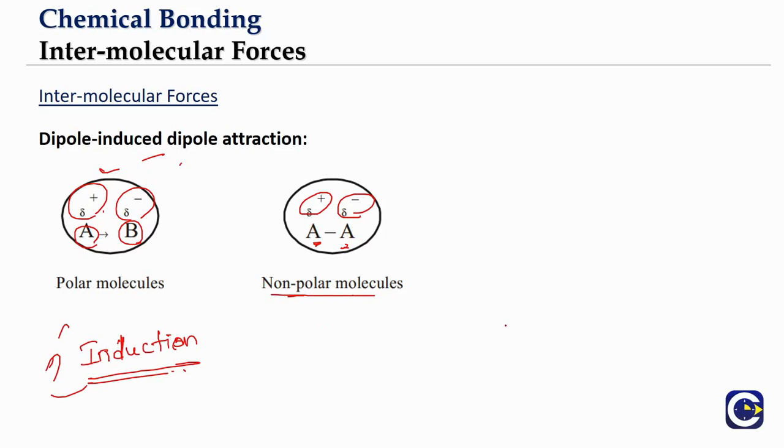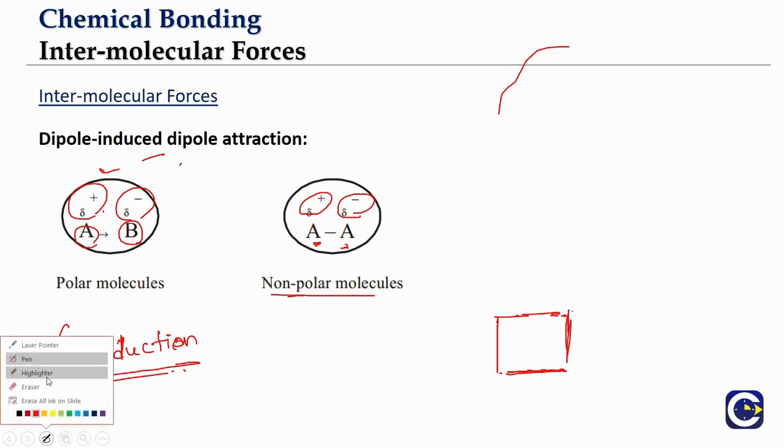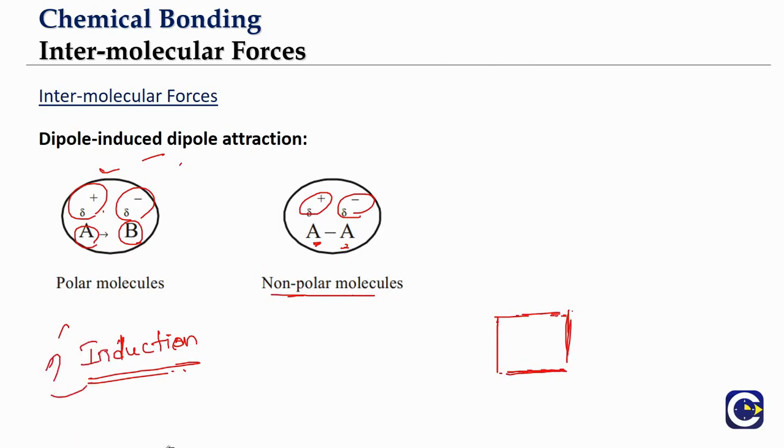Think about it. You have a substance which is uncharged. Now try to bring a positive charge close to it. I'll use a different marker so that we can see. So let us say we bring a positive charge close to it. You know what we are going to observe?